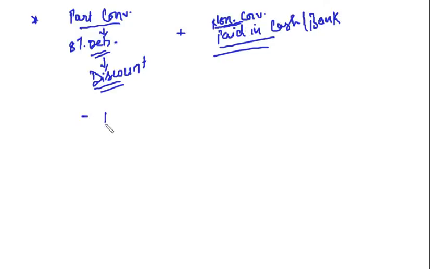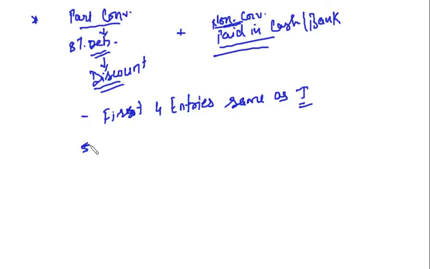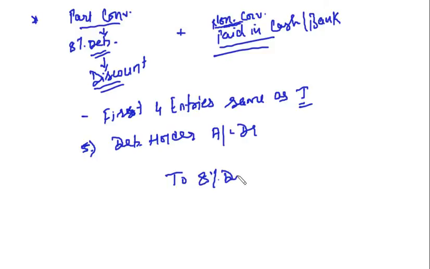So first four entries same, right? Same as 1. Then what is going to be the fifth entry in this case? Debenture holder account debit. Now you are issuing 8% debentures to this person, debentures account, right?